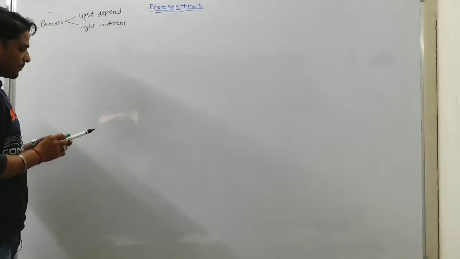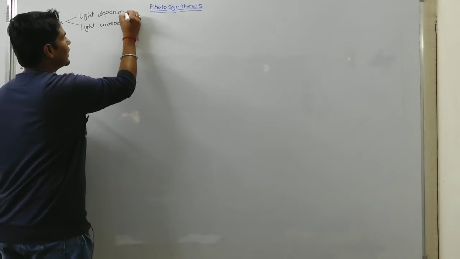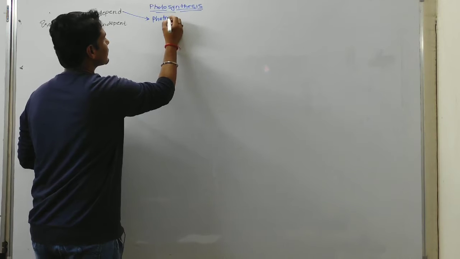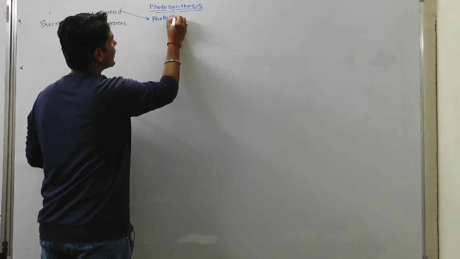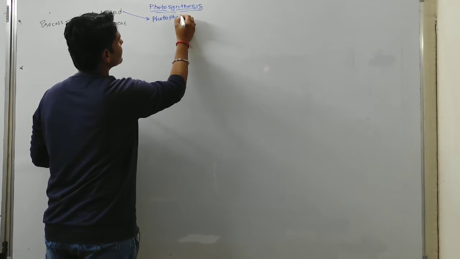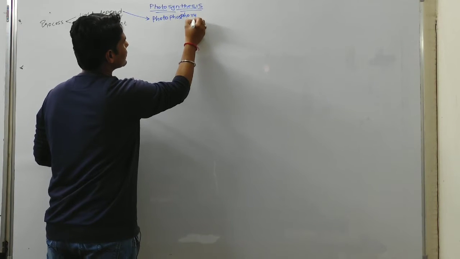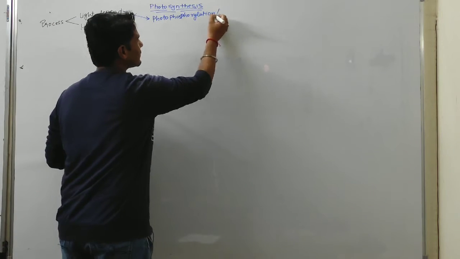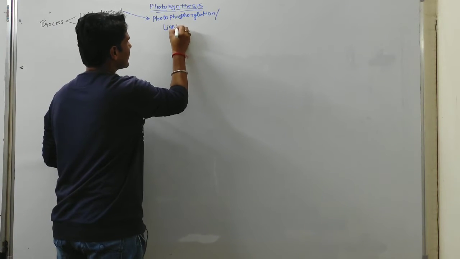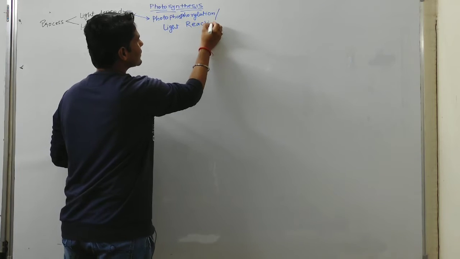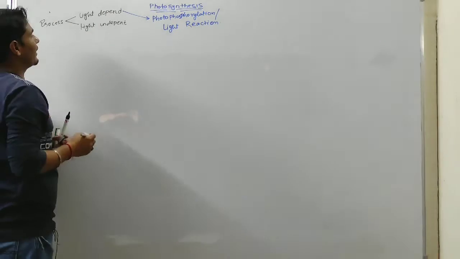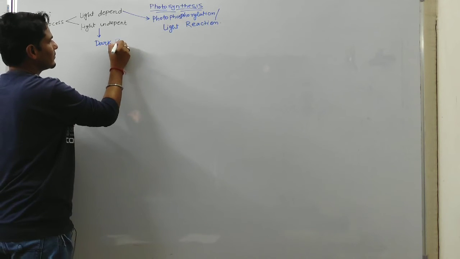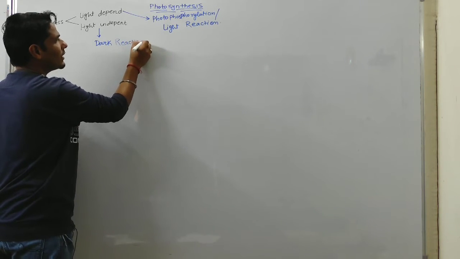The light dependent process is also nothing but photophosphorylation, and this is also nothing but light reaction, whereas light independent reaction is called dark reaction. क्या बोलते हैं? Dark reaction.